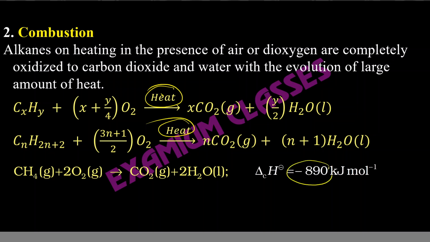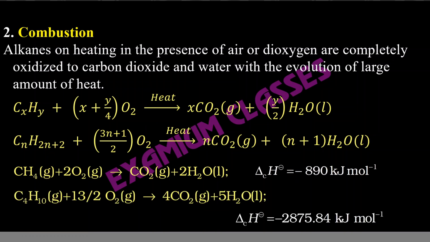Combustion of hydrocarbons, remember hydrocarbons, butane. LPG is normally butane. Primarily it is butane gas, LPG, liquefied, in the form of liquid. CNG, natural gas, is methane, this one. So when it burns, it gives us 890 kilojoules per mole. C4H10, as I said, that is LPG. When it burns, it gives us 2875 kilojoules per mole.